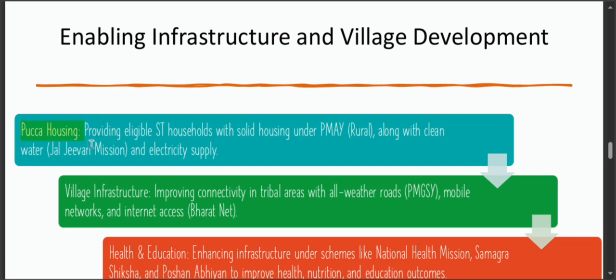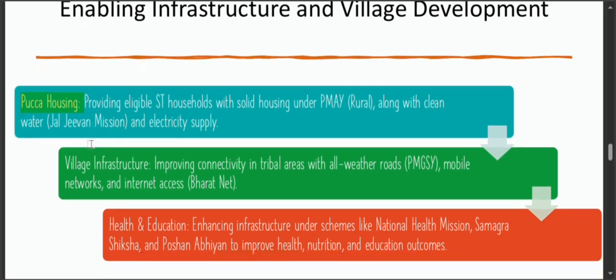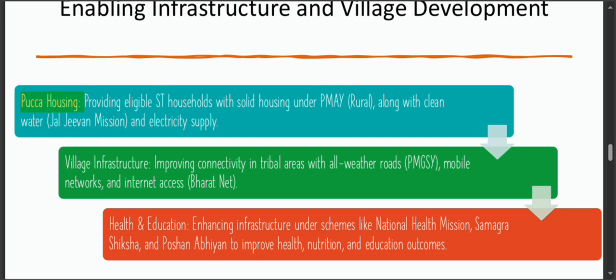So what is it? The mission aims to provide eligible scheduled tribe households with solid, durable housing through the Pradhan Mantri Awas Yojana for rural areas, but that's not all. It also ensures that these homes come with essential amenities like clean drinking water through the Jal Jeevan Mission and electricity supply as well.